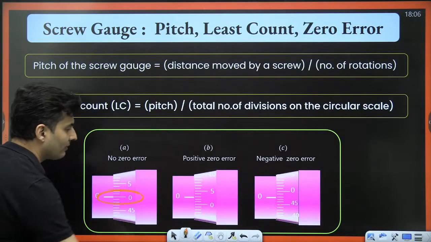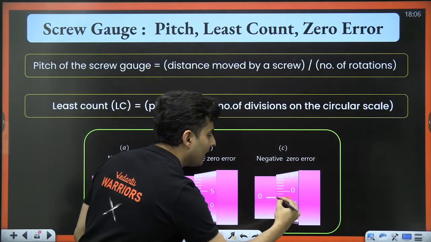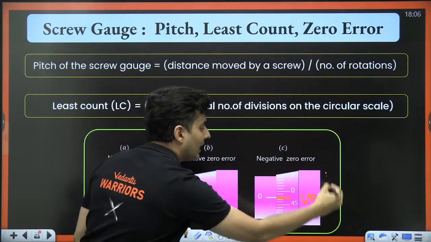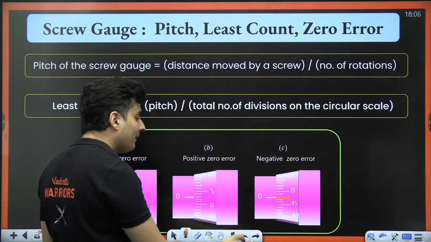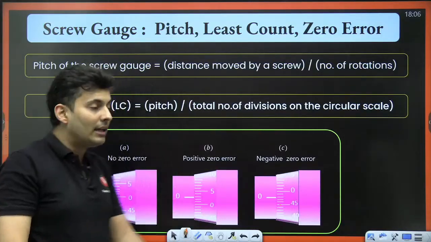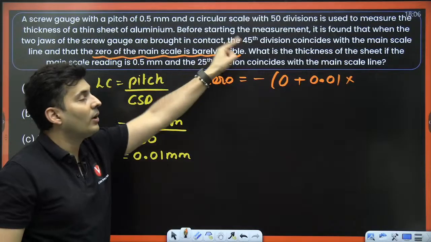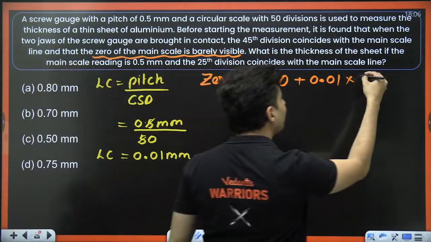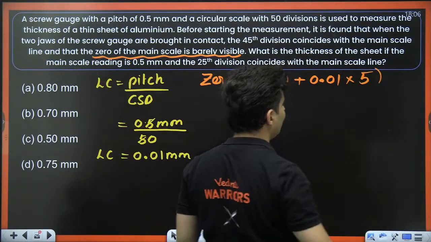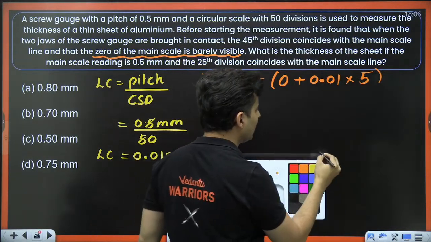Ideally, the 0 should have coincided, but because the 0 has gone ahead, you are getting a negative value over here. That means you are behind by 5 units if there were 50 divisions. So technically, it is not the 45th division. This 45th division will become the 5th division.